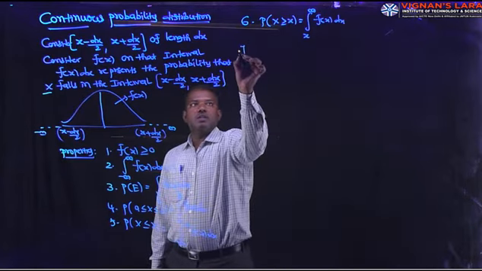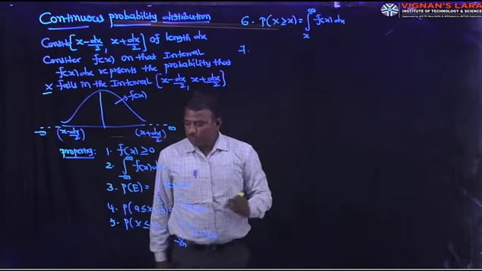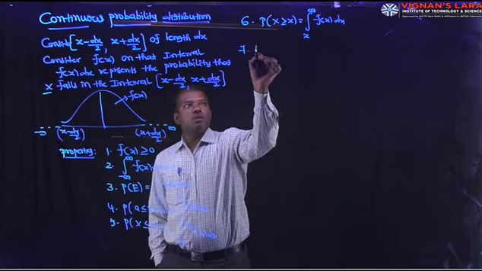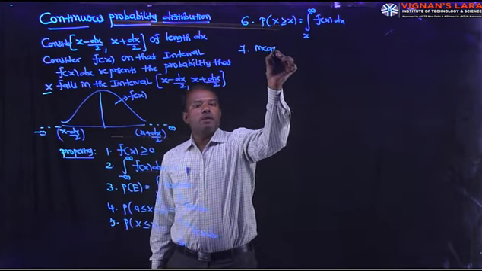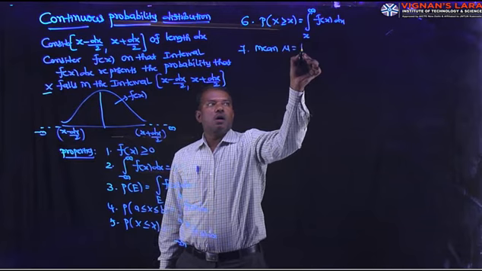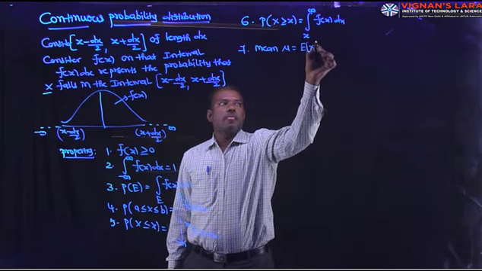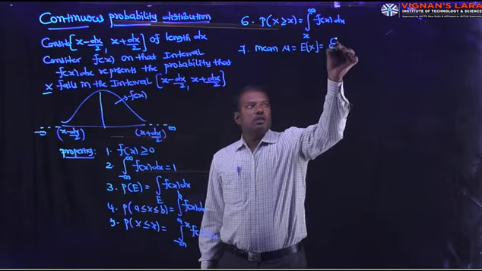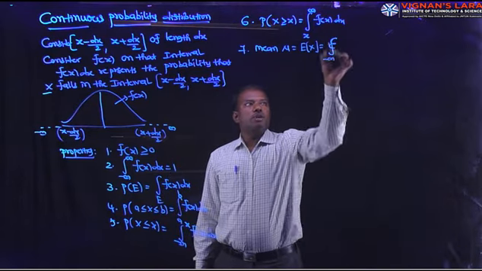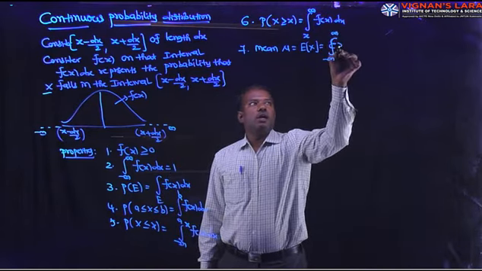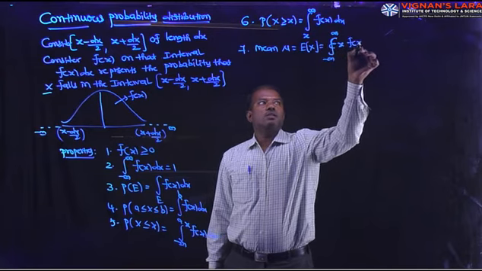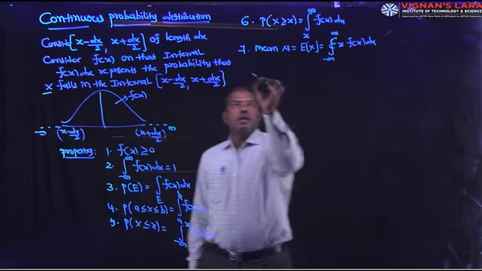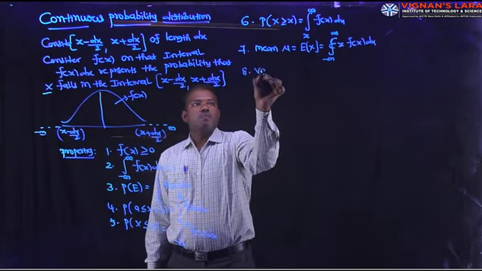And next one, seventh one, is mean mu is equal to E of x, which is integral minus infinity to plus infinity x f of x dx. And next one, variance.